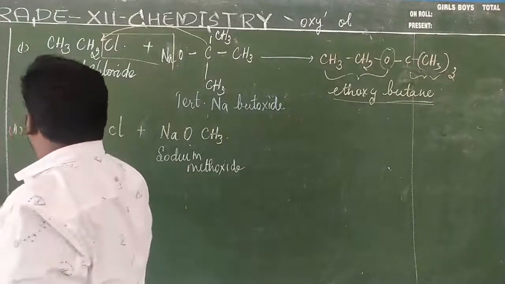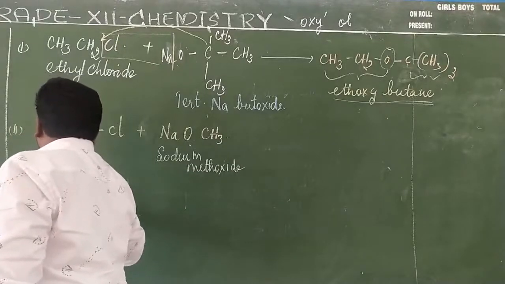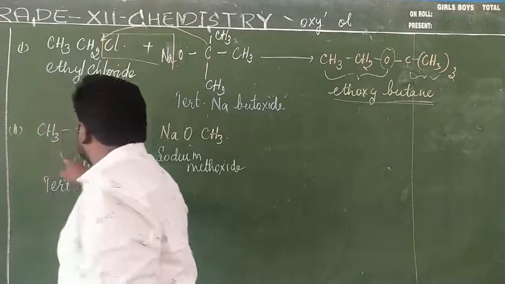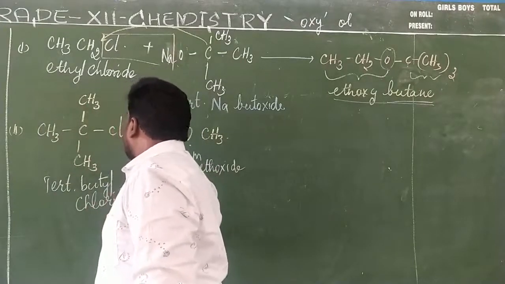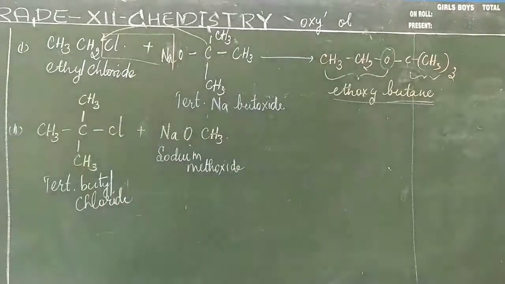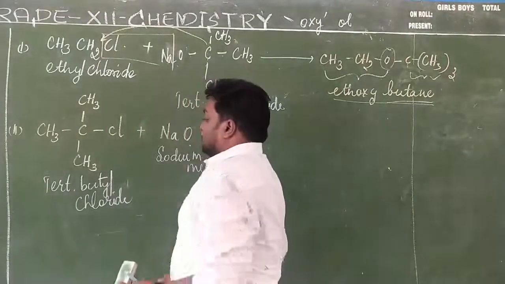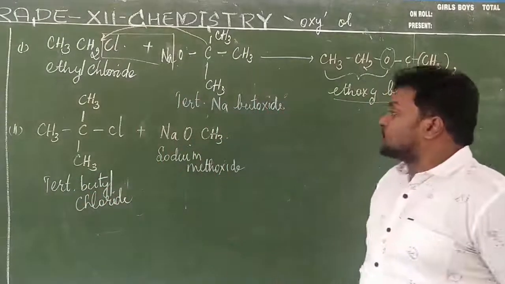The name of the compound is tertiary butyl chloride. Butyl means 4 carbons, with chlorine present at the tertiary position. This carbon is the alpha carbon, which is a tertiary butyl chloride, tertiary position. So tertiary butyl chloride is combining with the sodium methoxide.